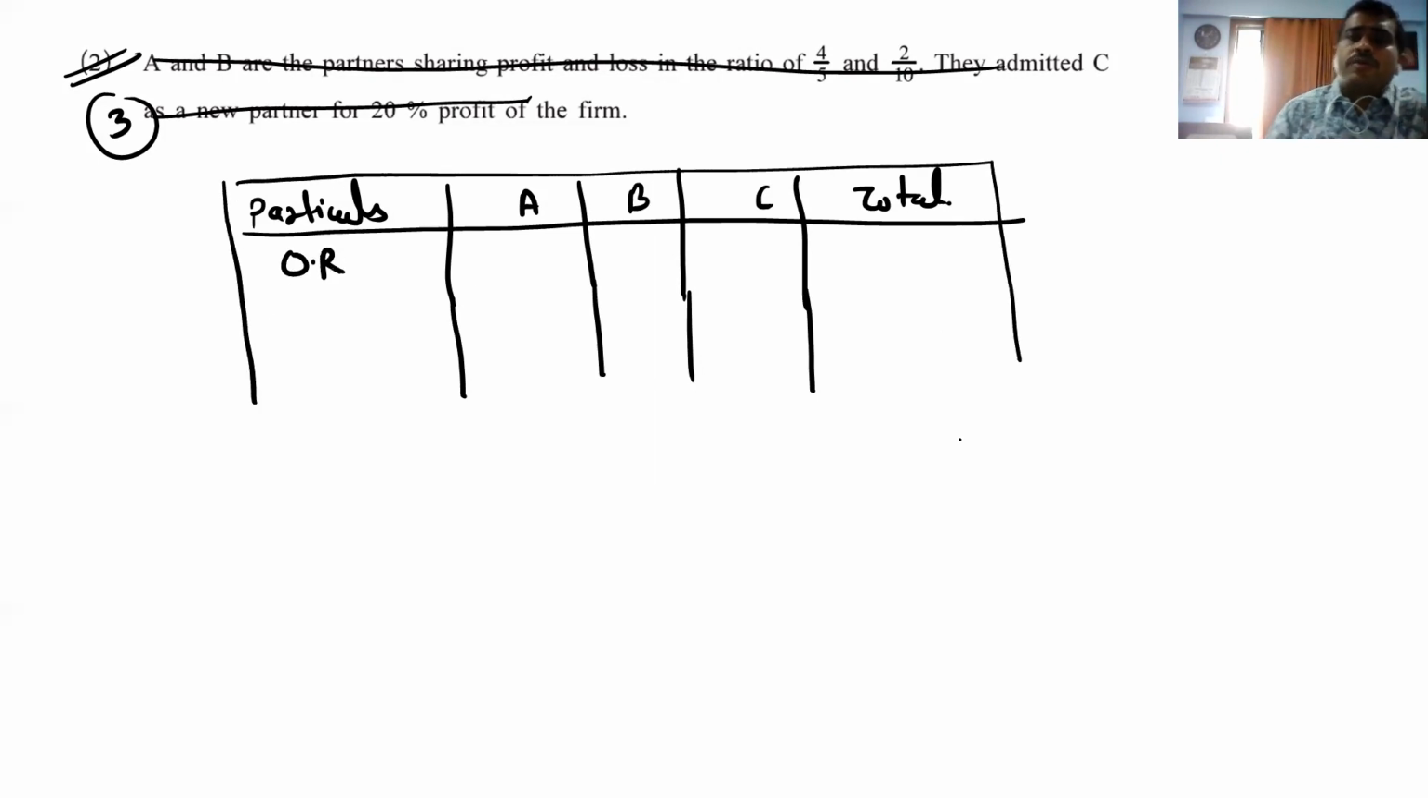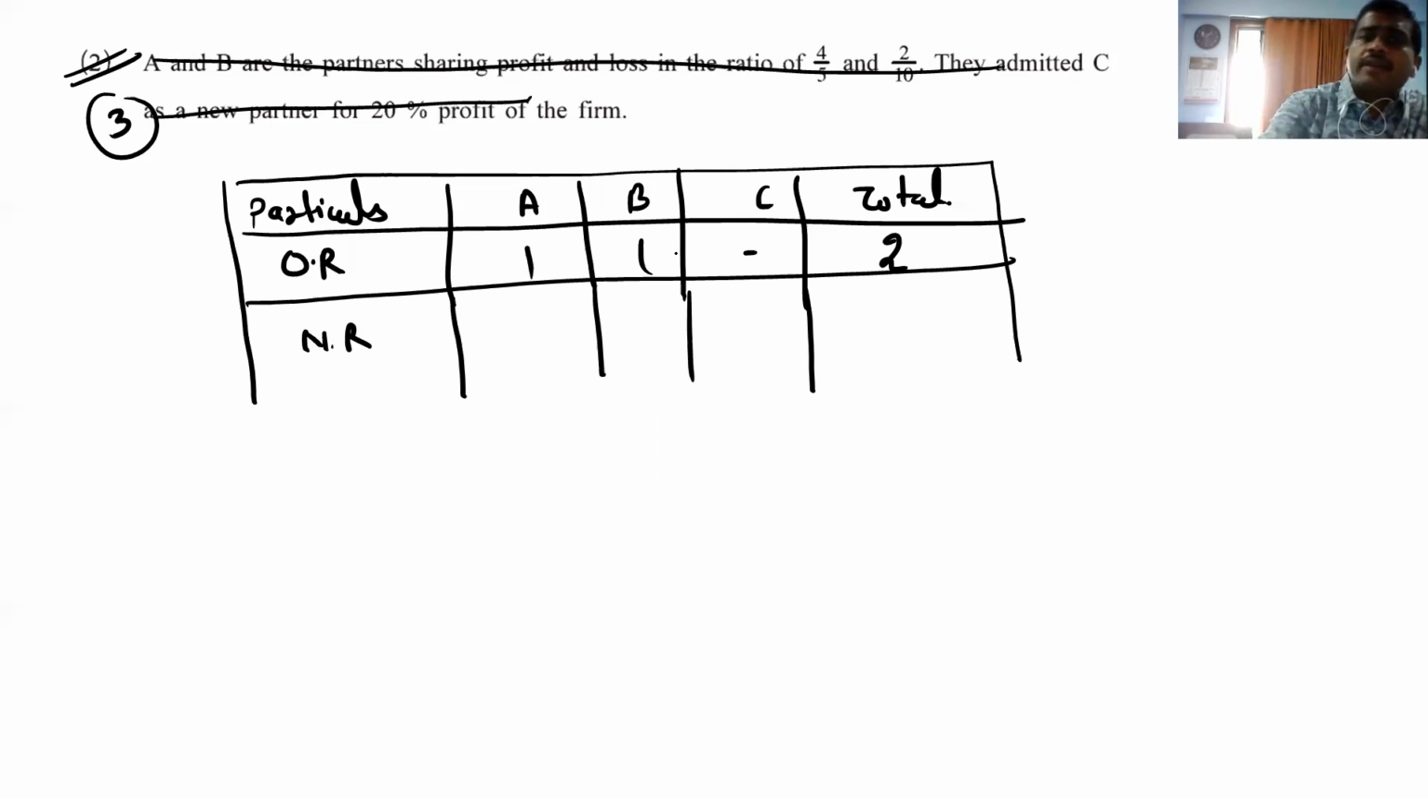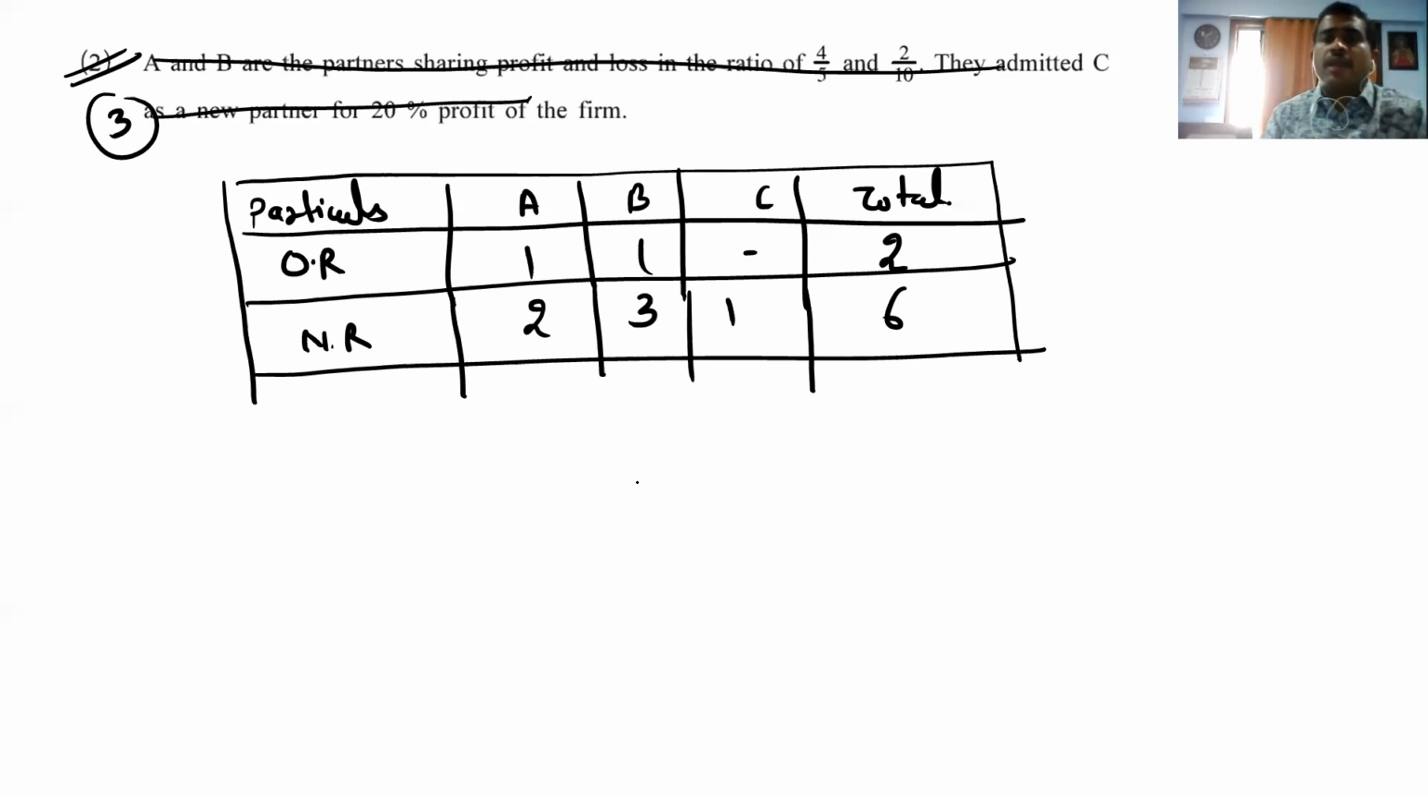Old ratio. So what is the old ratio? 1, 1 and dash. That comes to 2. Then comes the new ratio. So new ratio I think we get 2:3:1. So 2, 3, 1. It comes to 6. So now we are ready to calculate the sacrifice ratio. So what is the formula for sacrifice ratio? Old ratio minus new ratio. So let's see A's sacrifice ratio.